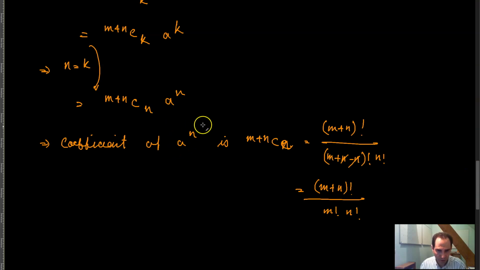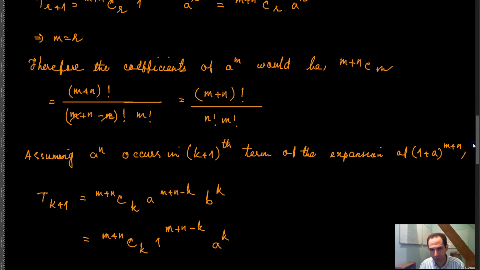So the coefficient of a raised to the power n is equal to (m plus n) whole factorial over m factorial n factorial, and the coefficient of a raised to the power m is (m plus n) factorial over m factorial n factorial.